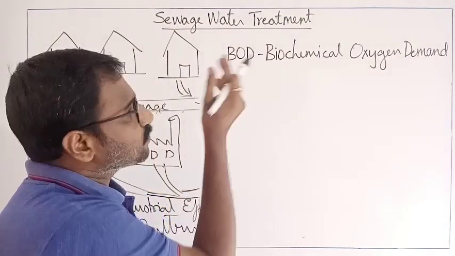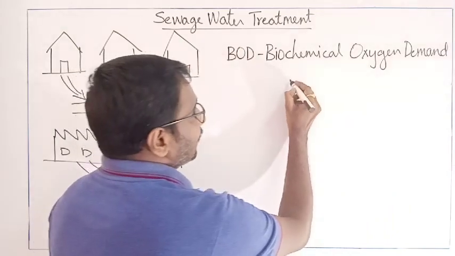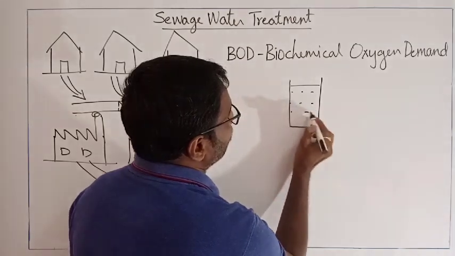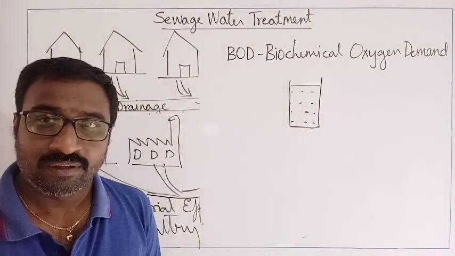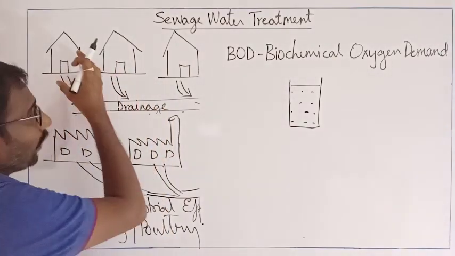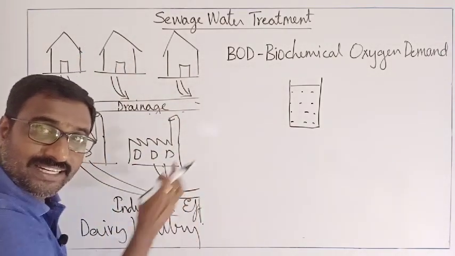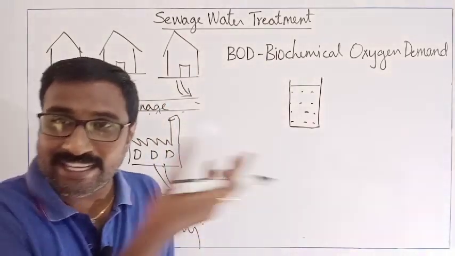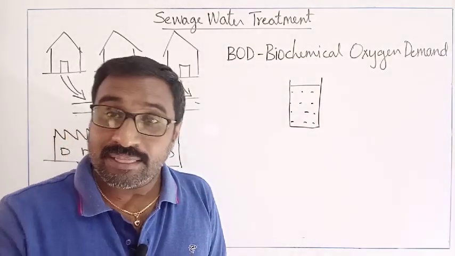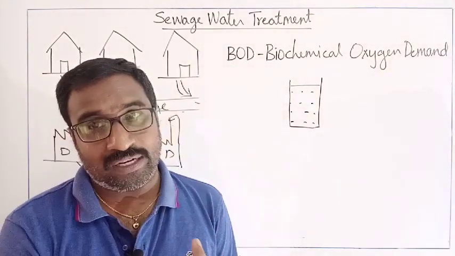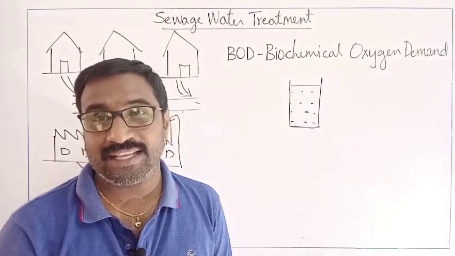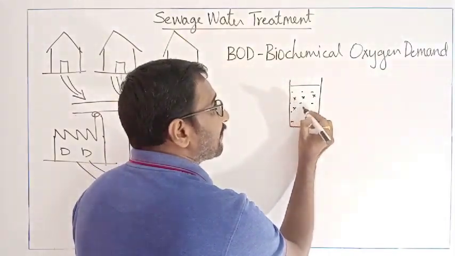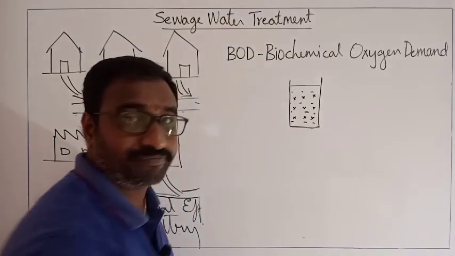So now, what is this biochemical oxygen demand? Now take a simple example, 1 liter of water I have taken. Imagine that whatever the sewage water or industrial effluents, I have taken a sample from the drainage. From the drainage I have taken 1 liter of water. In that drainage, already from the household, vegetable peelings are there, food materials are there, all are being added there. So imagine that these are the toxins which are available in this 1 liter of water.